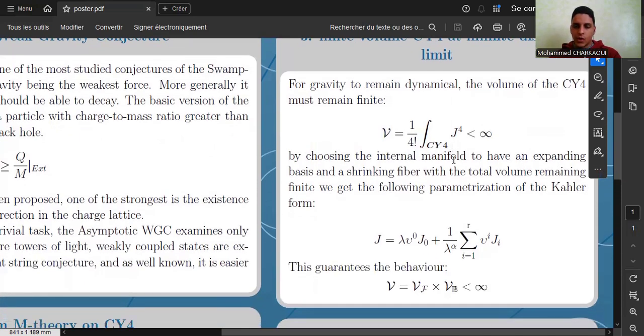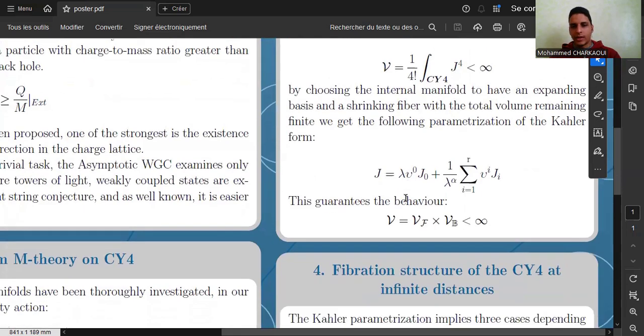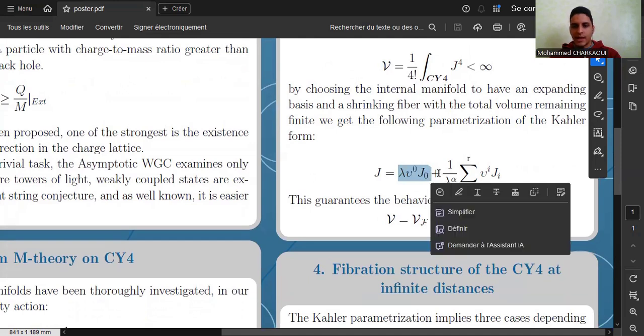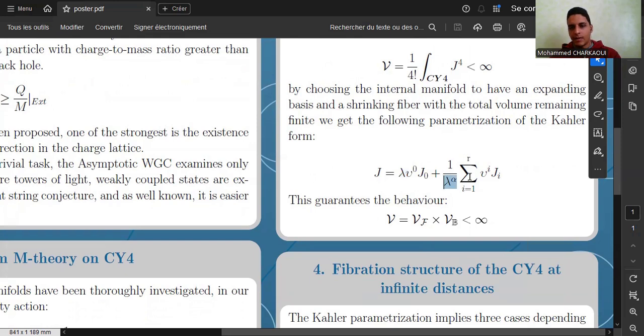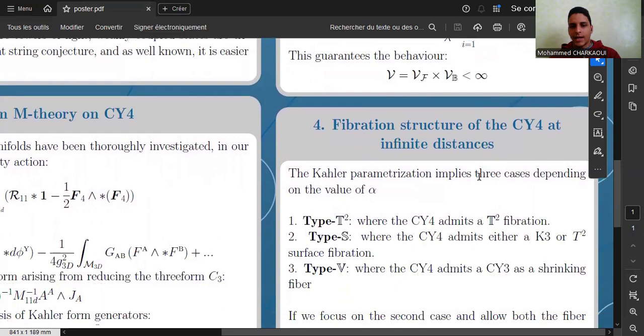To do so, we need to parameterize the Kähler form of the Calabi-Yau threefold as follows, with these components representing the volume of the base and this part representing the volume of the fiber. So we can have the volume of the total Calabi-Yau manifold satisfy this relationship. By shrinking the fiber and expanding the base, we get a finite volume.